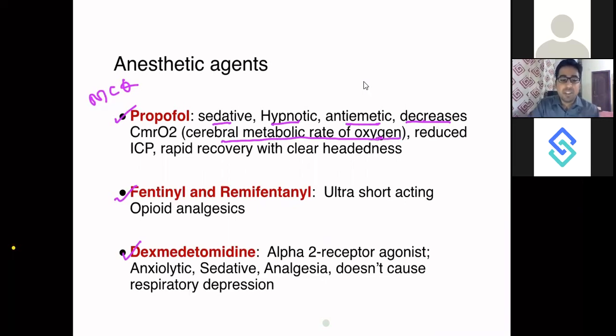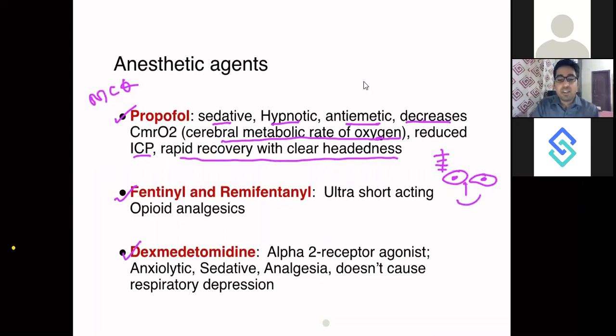The ICP is reduced, and there is rapid recovery with clear-headedness. So if my incision is done and I ask the anesthetist to stop the propofol, the patient will be wide awake and conscious, cooperative, and oriented for my neurological testing during the surgery.